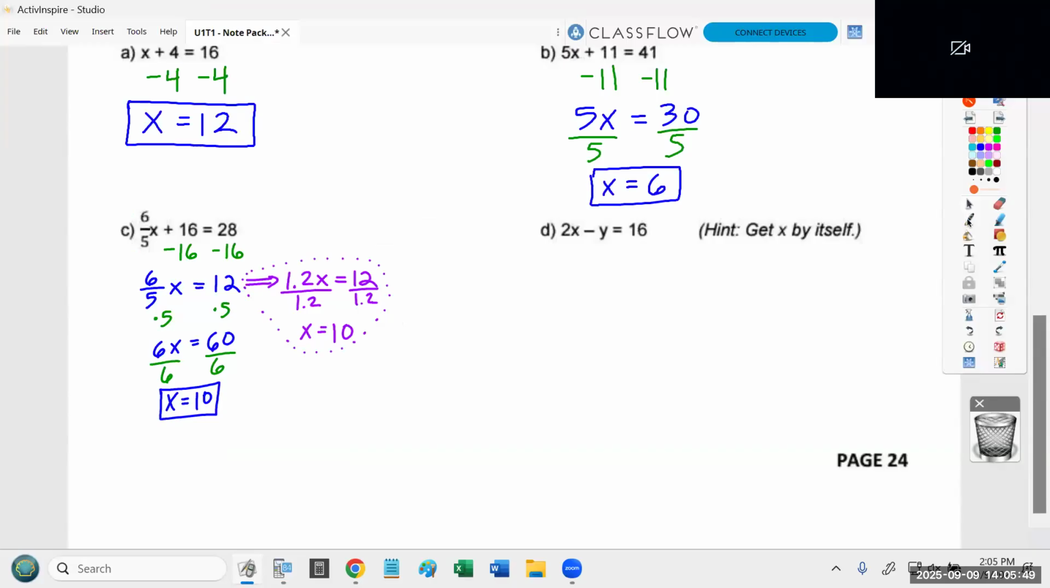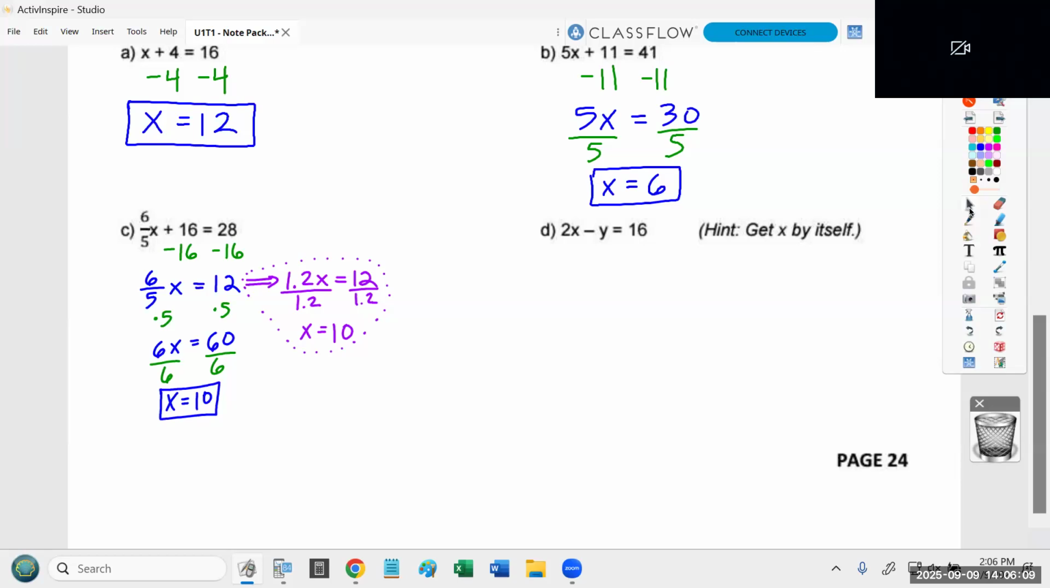All right. Now, that one I said was a little trickier because it has the fraction. The next one, in my opinion, is a little bit trickier because it has an extra variable, but that doesn't change anything. If your goal with example D is to get x by itself, you basically treat it the way we've been treating all the other problems.